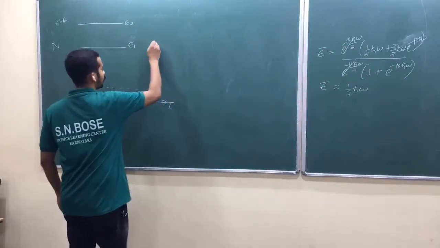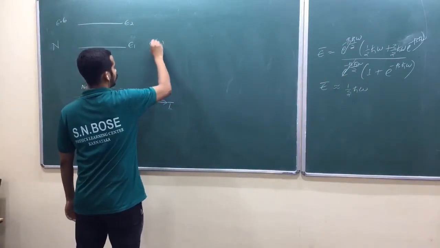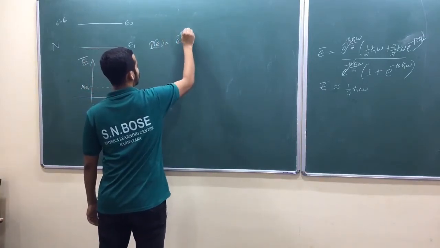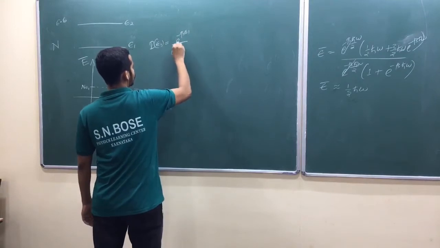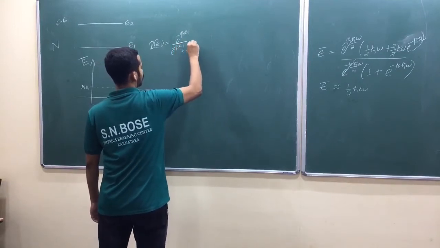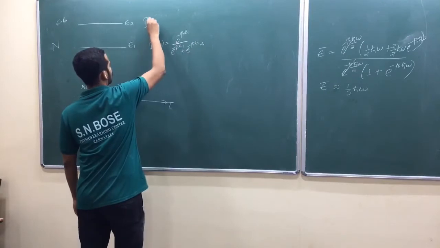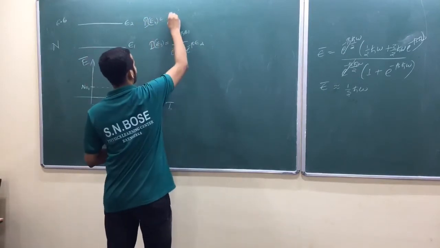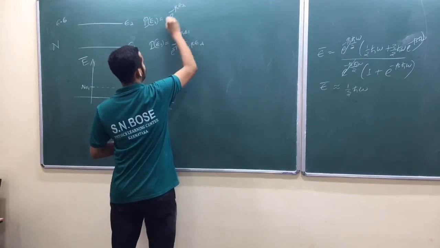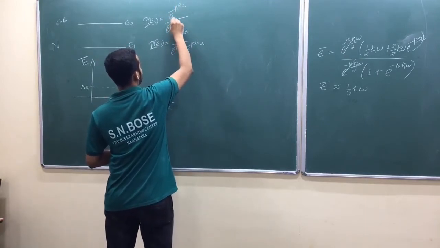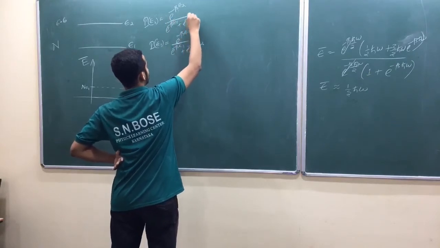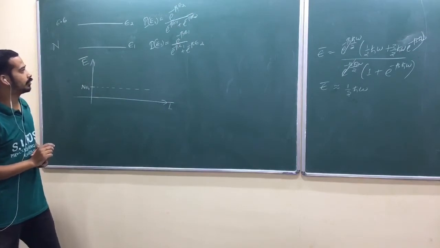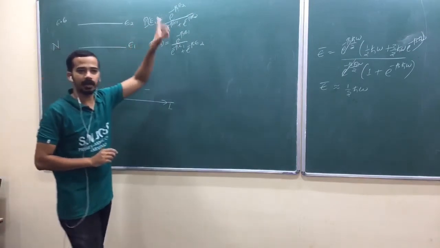It will be better to write the probability of E1 equals e raised to minus beta E1 divided by e raised to minus beta E1 plus e raised to minus beta E2. And the probability of the other energy level equals e raised to minus beta E2 divided by e raised to minus beta E1 plus e raised to minus beta E2. When temperature is too high, this will become half and half.